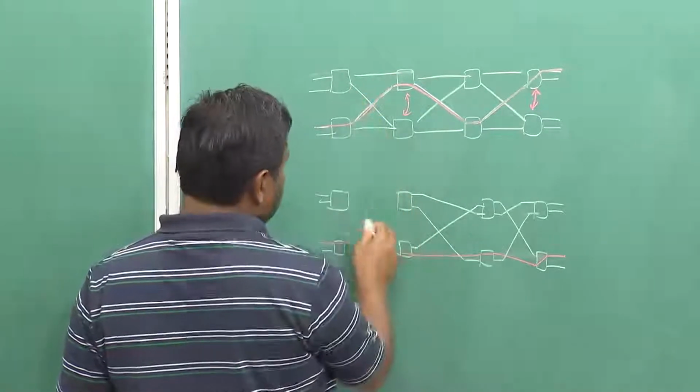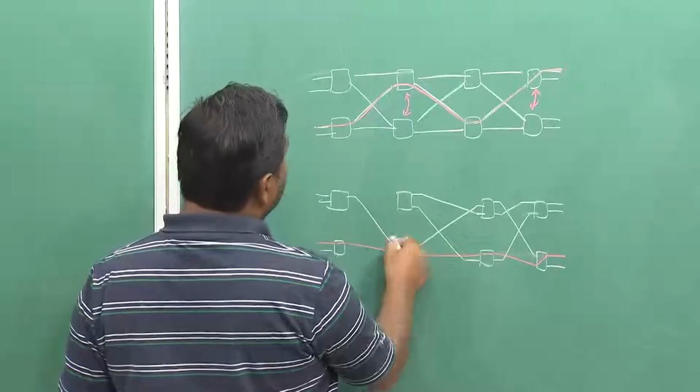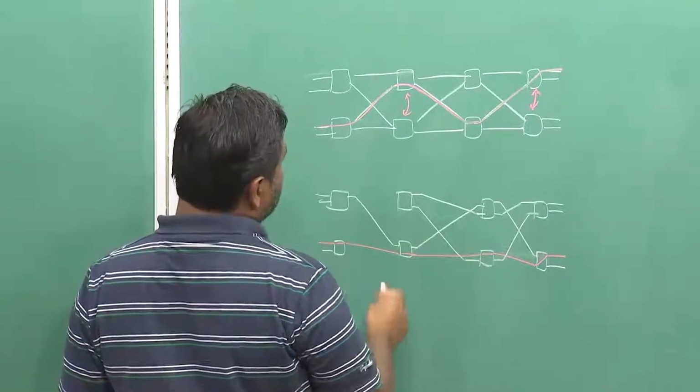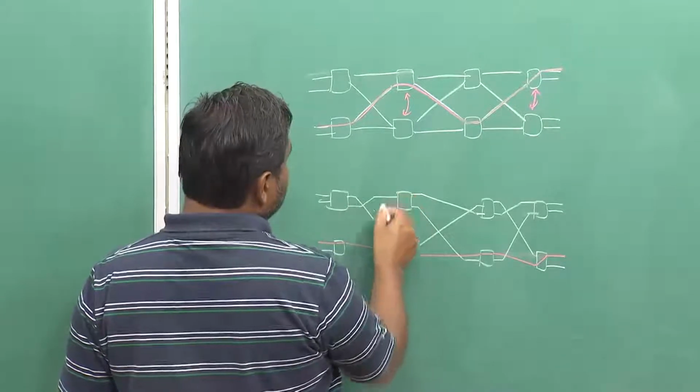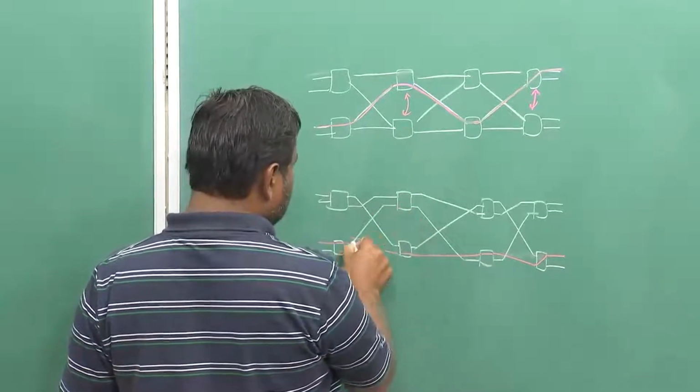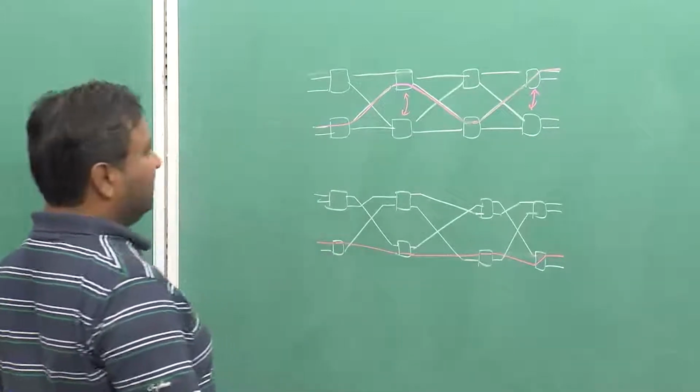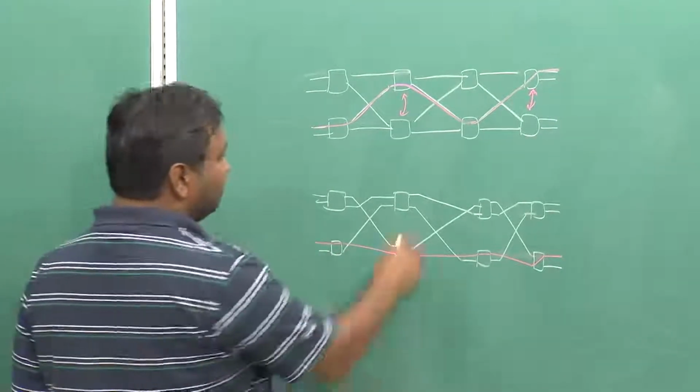So, bottom is taken care of, this one top part goes to the bottom, the bottom part goes to the bottom here. So, you are able to transition from here to here.